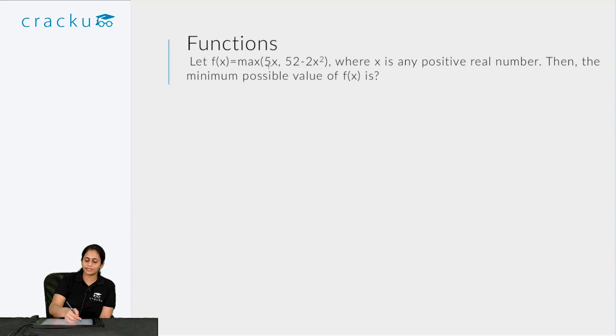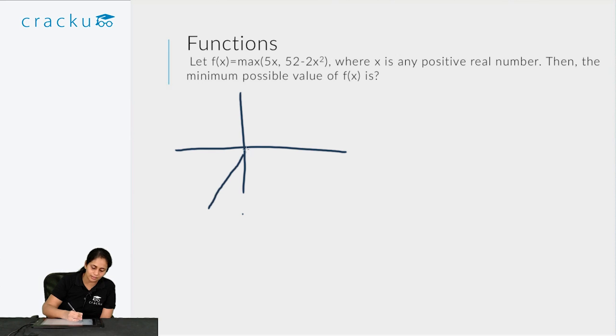So in such a case, again I will graph it. So y is equal to 5x can be drawn like this. It's a line, y is equal to 5x. And what is 52 minus 2x square? This is essentially a quadratic equation. Since the coefficient of x square is negative, it will be inverted like this.